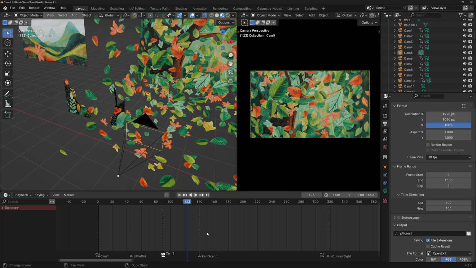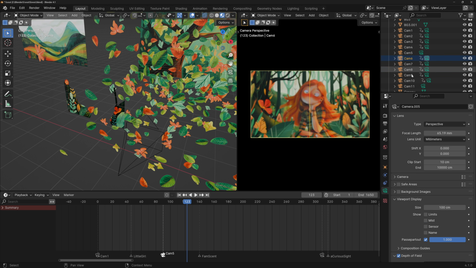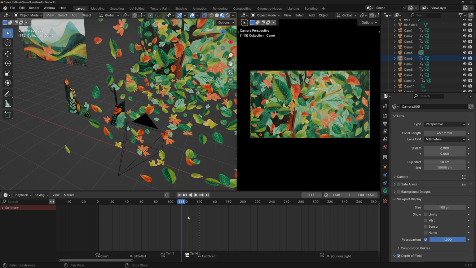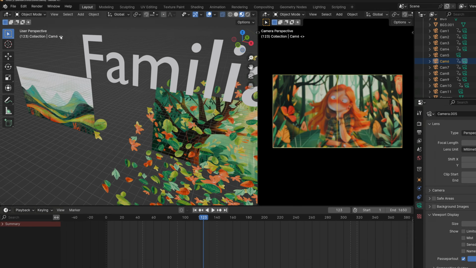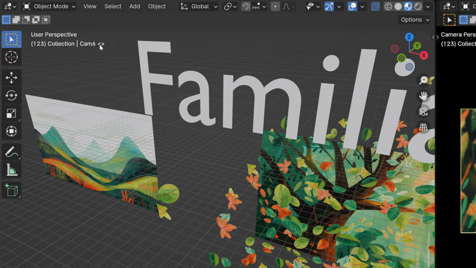To bind a camera to a marker, you first need to make whatever camera you want to bind the active one by pressing on the green icon on the camera. So let's say I wanted to have camera 6 as the active camera here, so I would make that the active camera and then press Ctrl B. Now cam 6 is the active camera in this marker. If you do that where there is no marker, it will create a new marker and bind the camera to that new marker. If I go to the marker, you can see here the text information, these brackets.